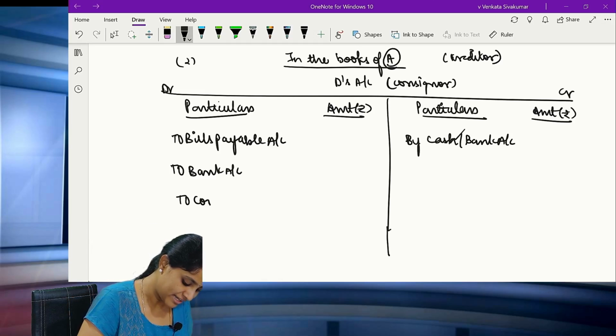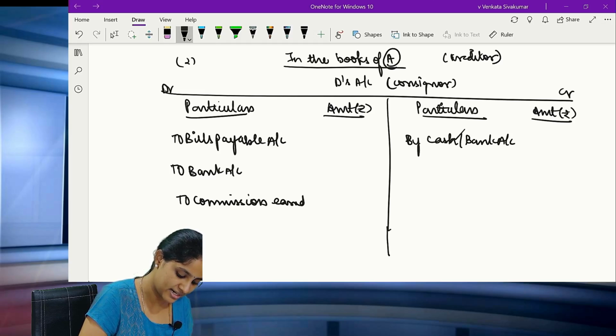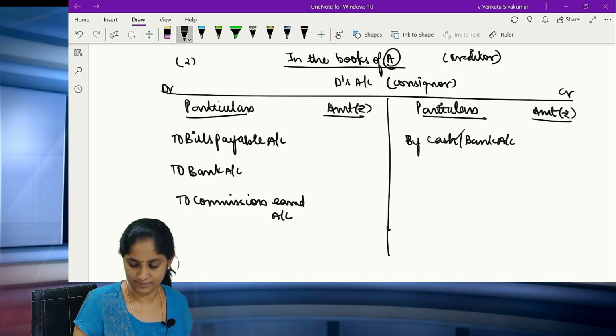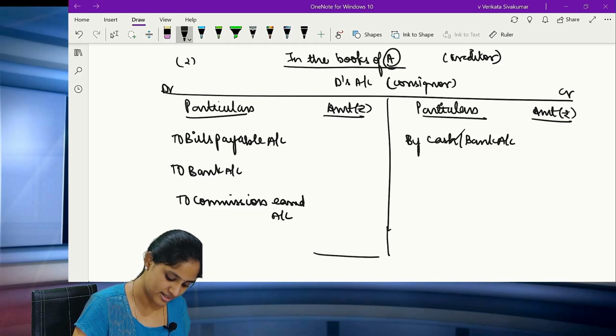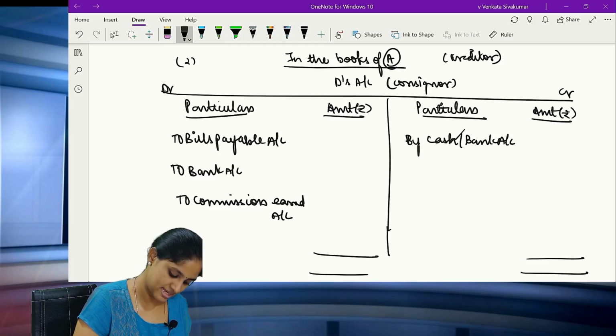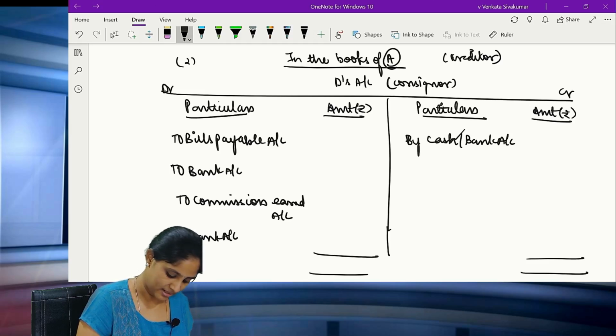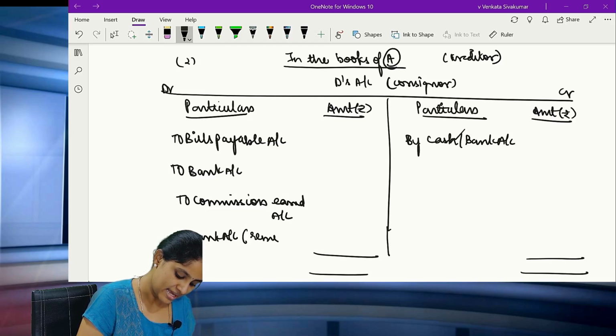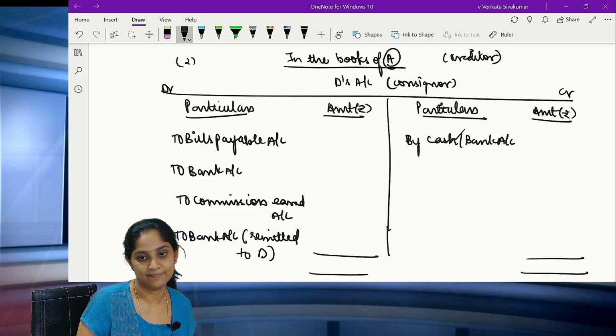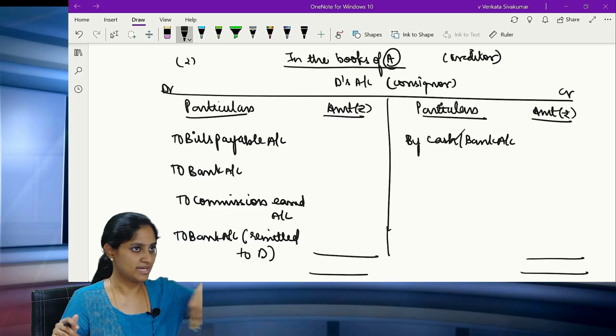And if you are giving him any particular commission, that is nothing but commission earned for that person's account. Clear? It is the commission earned. Now apart from this, there will be nothing. The remaining will be going to the bank account, which means it is to be remitted to Mr. D.